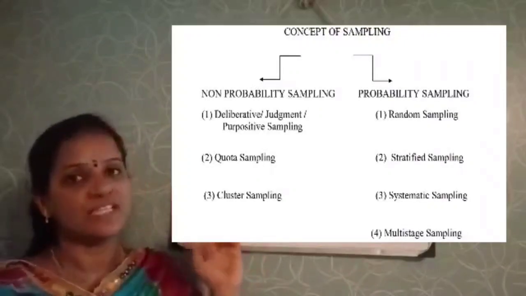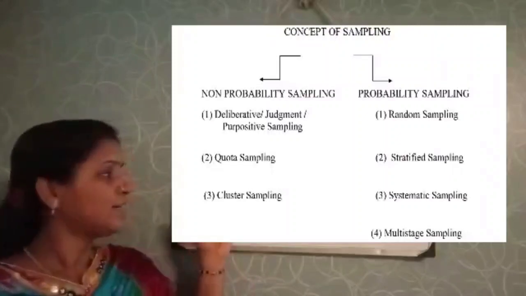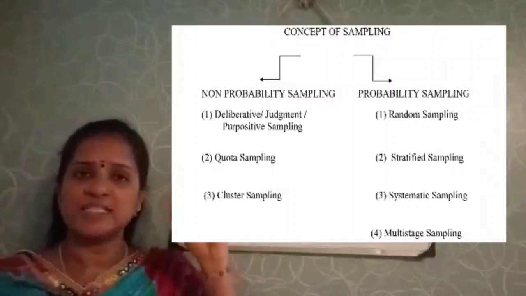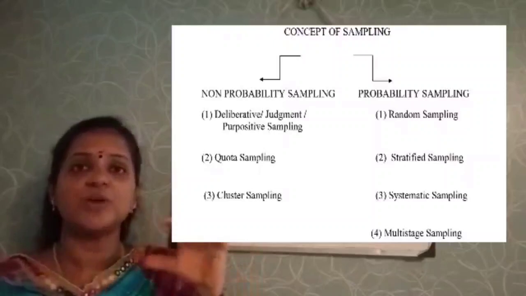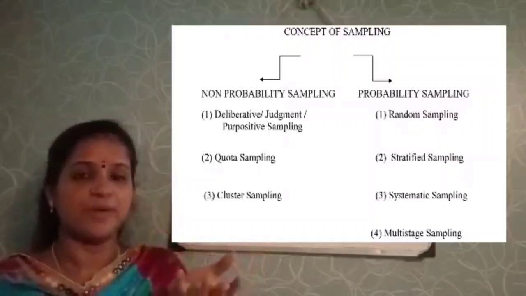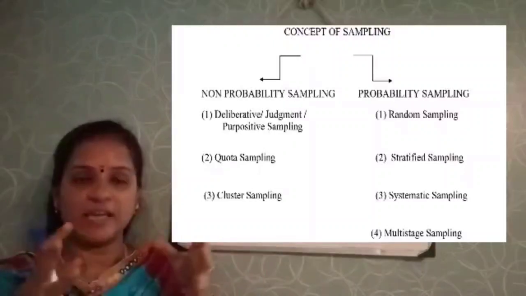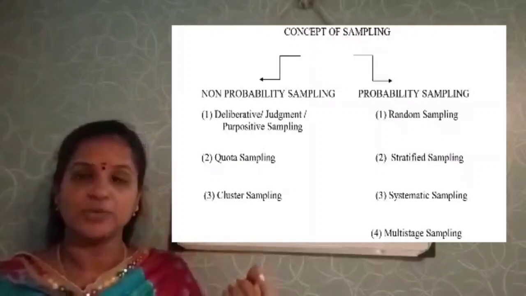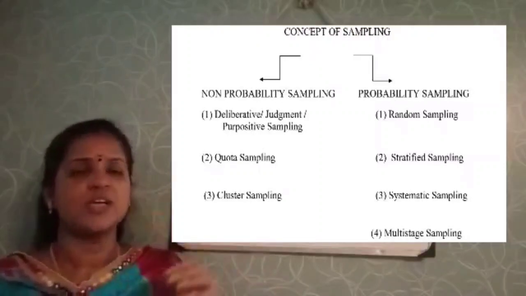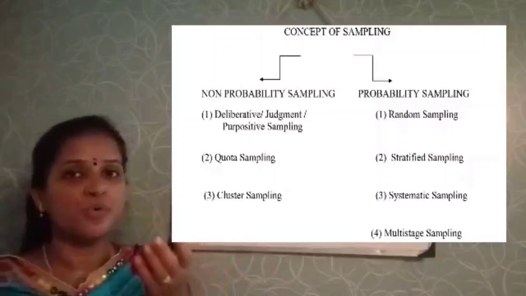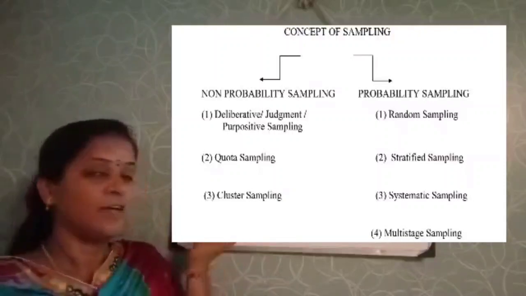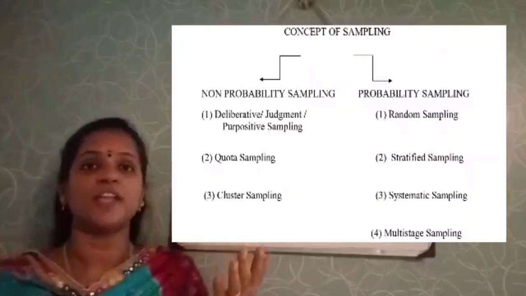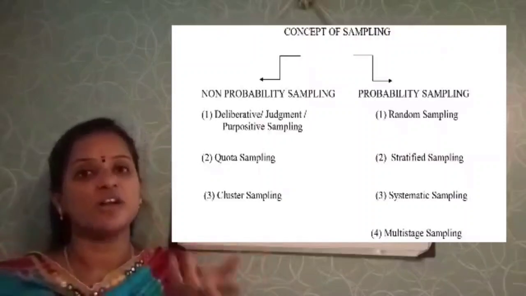And then we have cluster sampling. Under cluster sampling, instead of considering every individual unit as an element, we group the elements into clusters. Instead of selecting an individual unit, we select the cluster. This sort of sampling is more effective when the individuals of the entire population are not available.